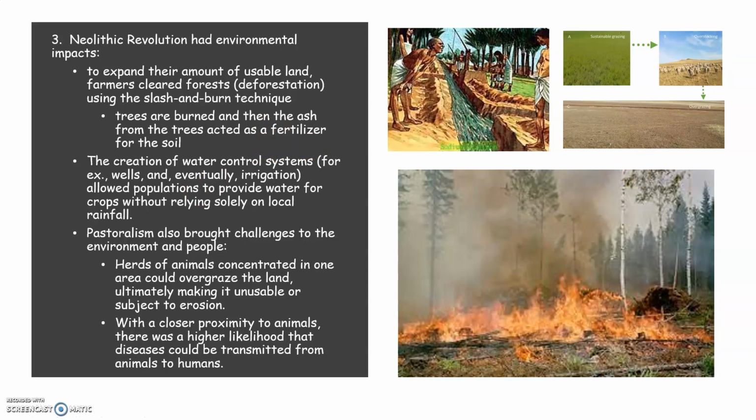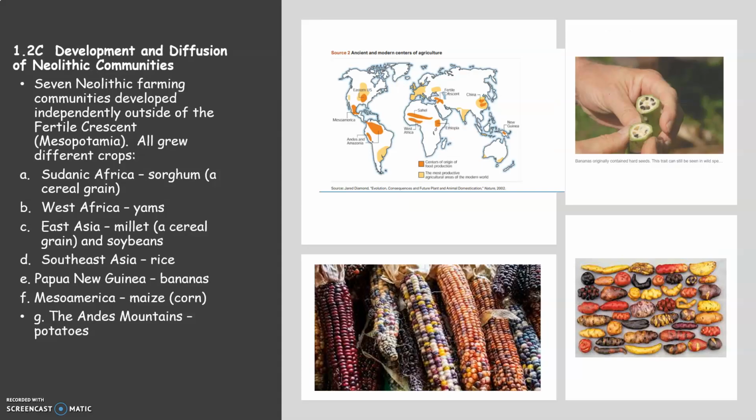Also, the closer that humans live to animals, the higher the likelihood that diseases could be transmitted from animals to humans, similar to how they believe that possibly the coronavirus was transmitted from wet markets in China to humans.